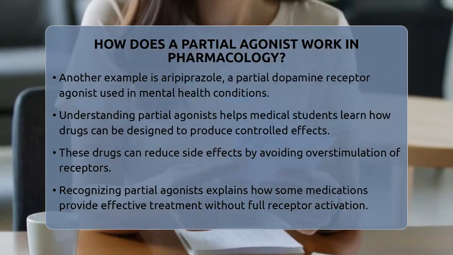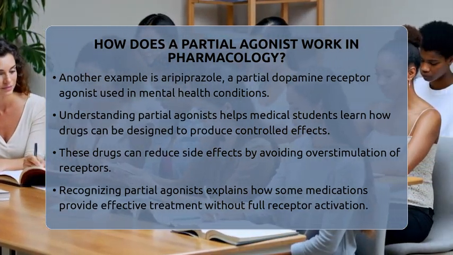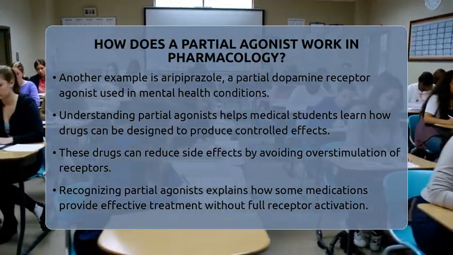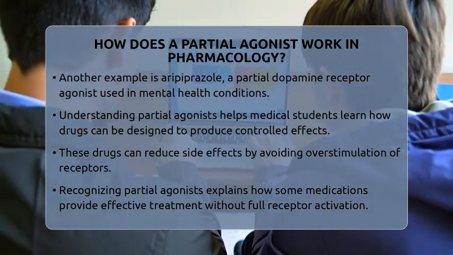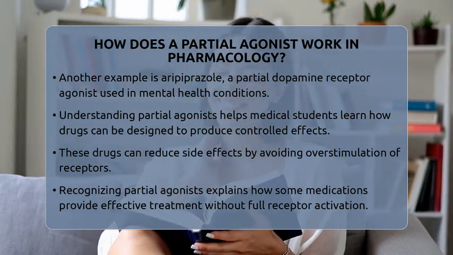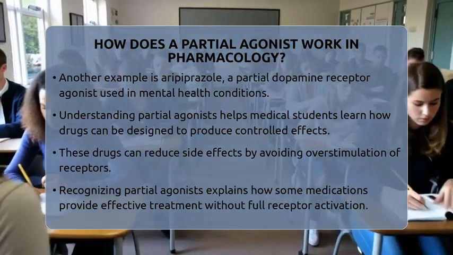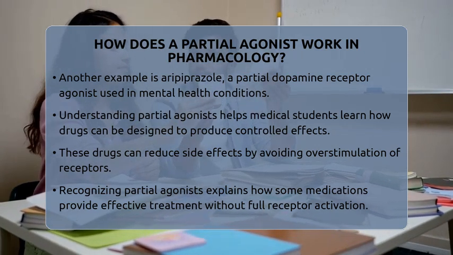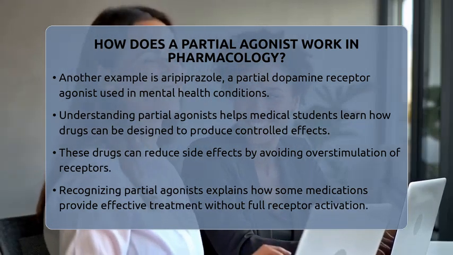In first and second year medical school, understanding how drugs like partial agonists work helps you see how medications can be tailored to produce the desired effect without overdoing it. It's all about controlling the response, not just turning it on or off. Knowing this makes it easier to grasp how different drugs can be used to treat various conditions safely and effectively. So, next time you hear about a drug that doesn't fully activate a receptor, remember it's probably a partial agonist, giving just enough stimulation to do its job without causing too many side effects.